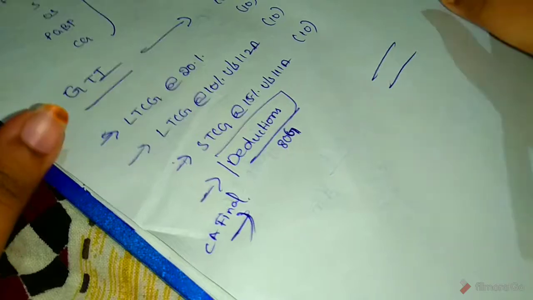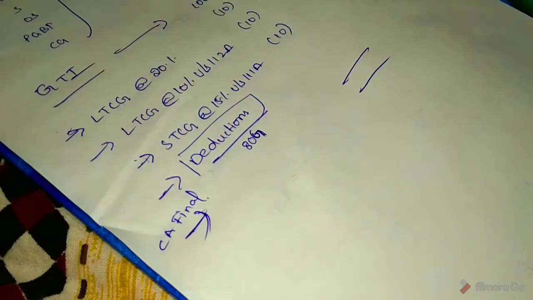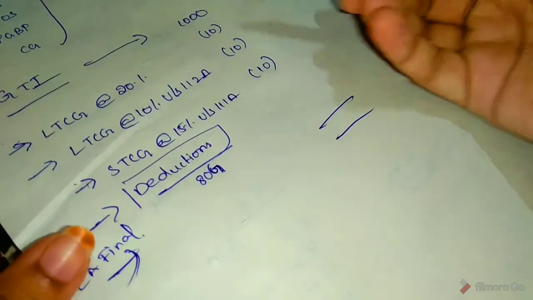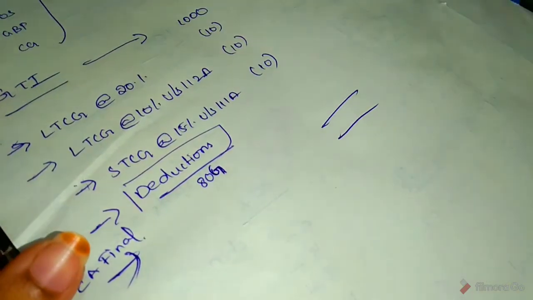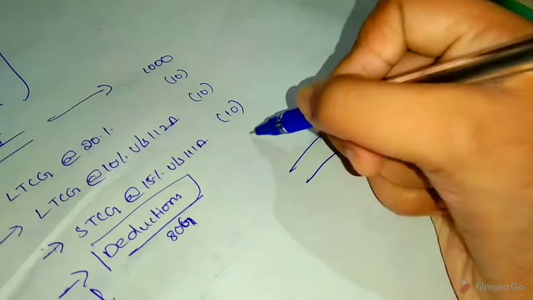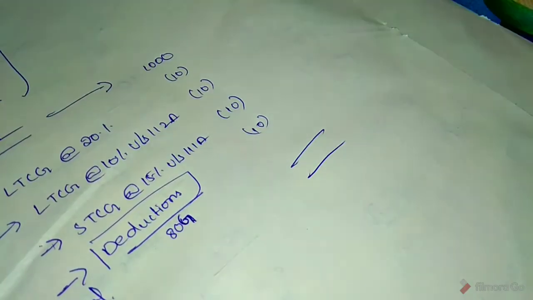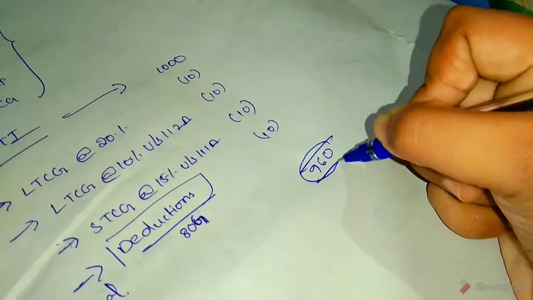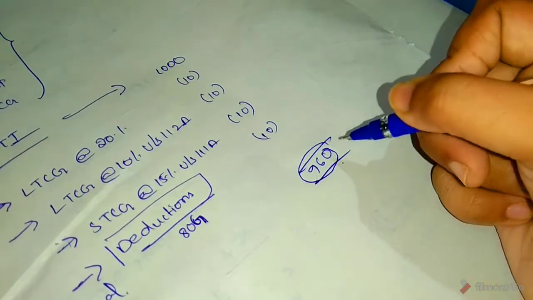At present I am not discussing that. So after deducting this, deductions 10%, 10. So 960 is the aggregate gross total income.